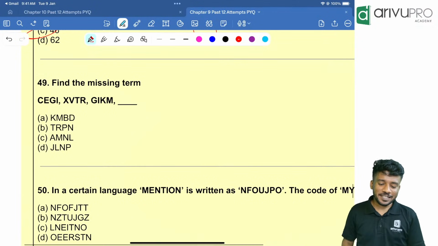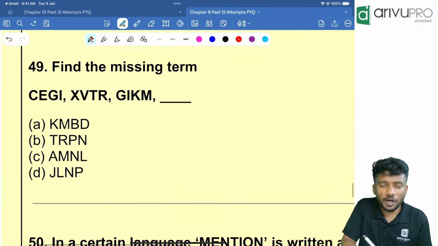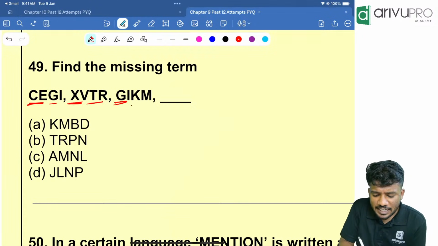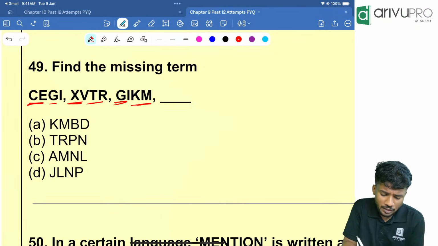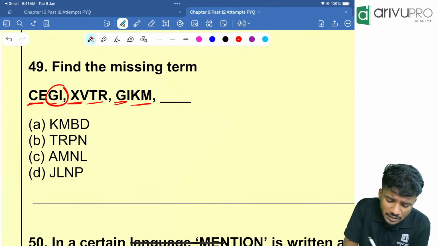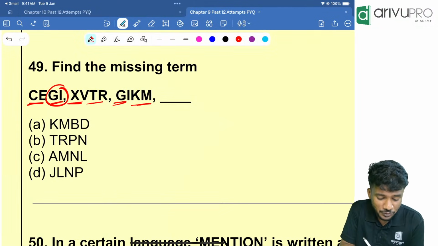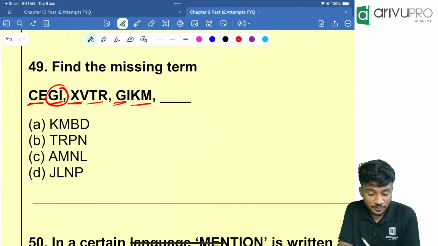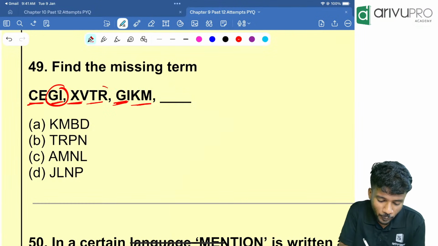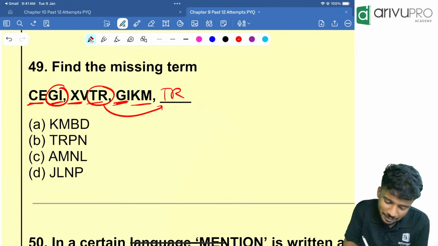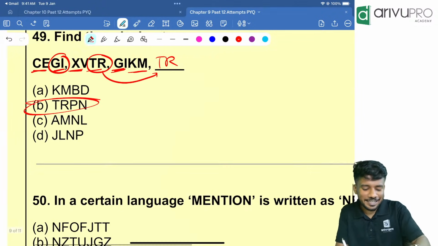Find the missing term. It's a very easy question, people. I'll tell you how to solve this. CEGI, XVTR, GIKM. People, if you look here, GI is the starting term of the third term, right? So these two letters were the last two letters of the first term, and they are the first two letters of the third term. That means if it is following that pattern, TR should be the first two letters of the next term. That means option B is the answer, TRPN.